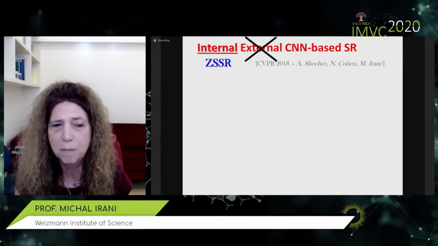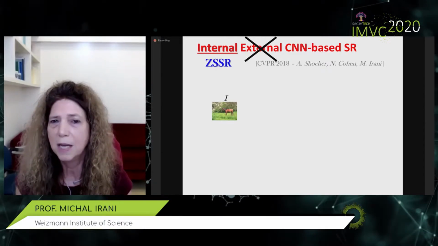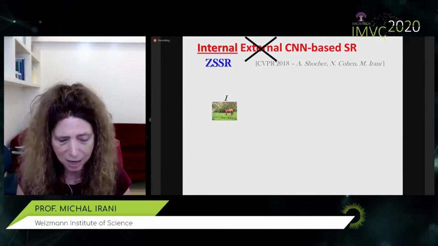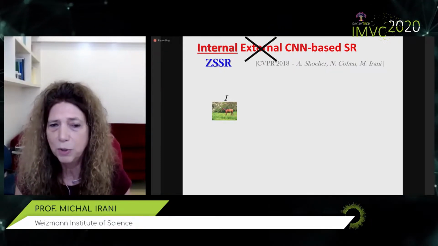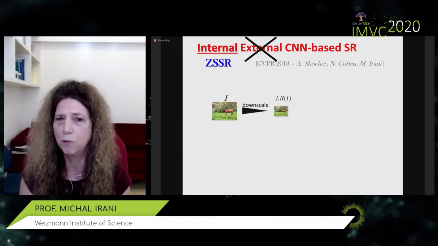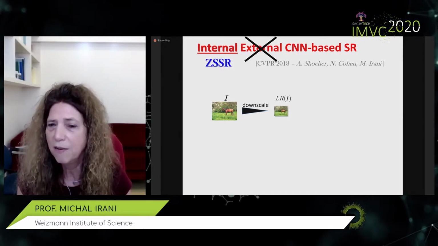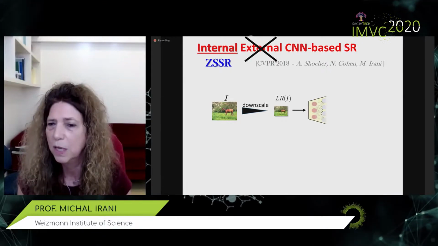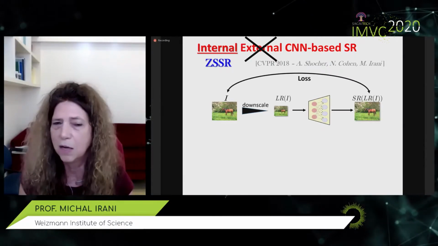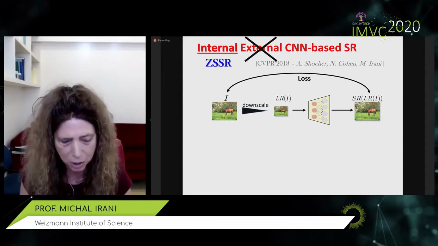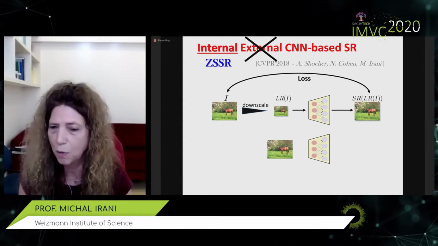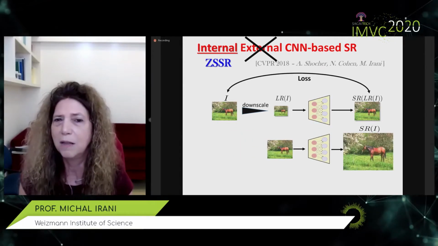And the idea is very simple. Here is our low-resolution test image. That is the only information we ever saw. We've never seen any other image in our lives. What we'll do is the counterintuitive thing. We will downscale this image to generate an even lower resolution image. And now we will train a very light image-specific network to bring this image back to its original resolution. And this is the loss: you have to recover back the original low-resolution image. Once this light network is trained, we can apply it to the original low-resolution input image to generate the high-resolution output image.